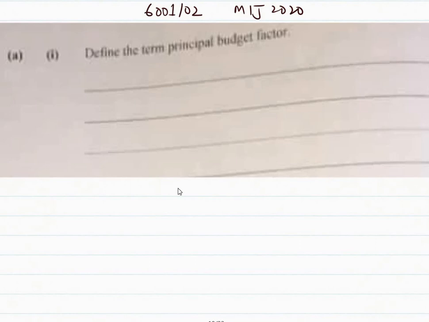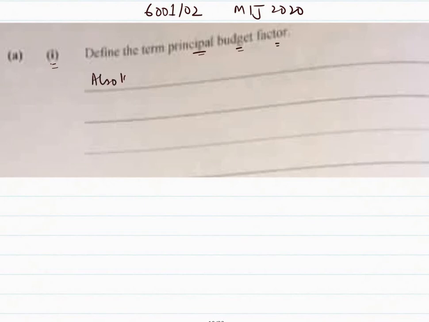Okay, so the ZIMSEC 600102 paper, May June 2020. The first question, part A1, says: define the term principal budget factor. Principal budget factor is also known as a key budget factor or the limiting budget factor.